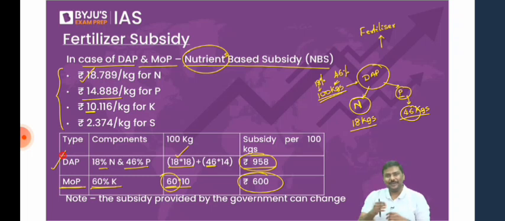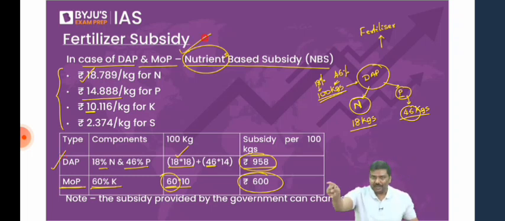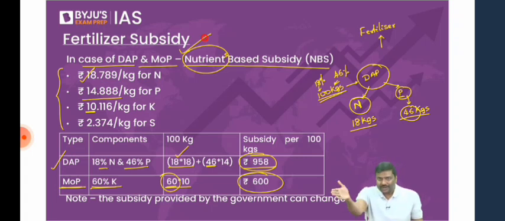Some of you are saying urea subsidy. How is urea subsidy better? A nutrient-based subsidy is much better. Why? Based on what you are using, government is giving you subsidy.